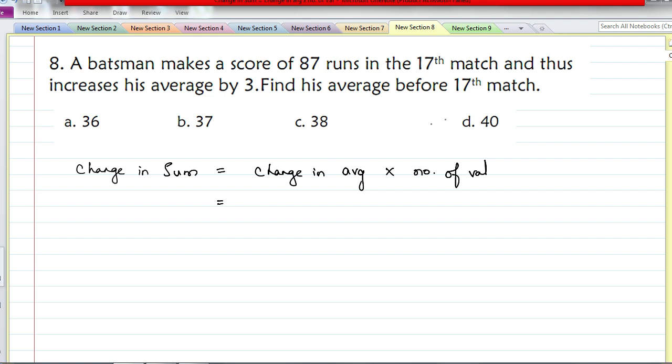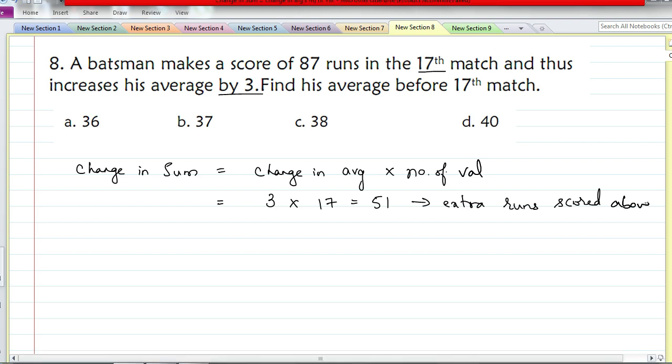So what is the change in average? Average increases by 3, so change in average is 3, into number of values, there are 17 matches. So this gives you 51. This is the change in sum. This 51 is the extra runs scored above the existing average. So what is the previous average?